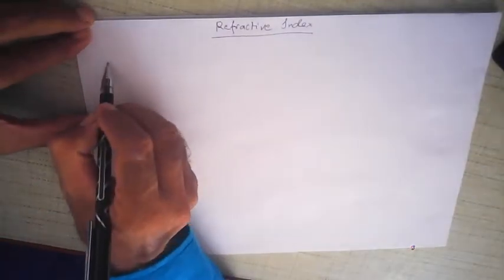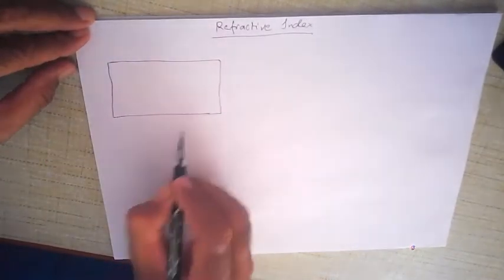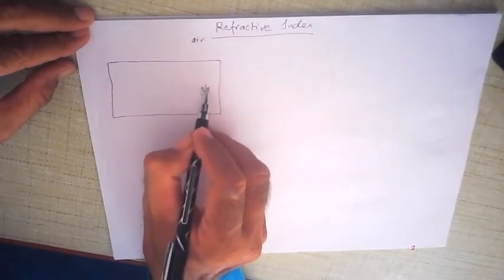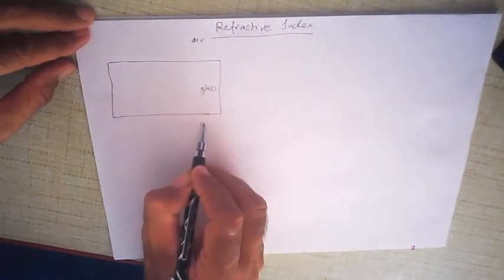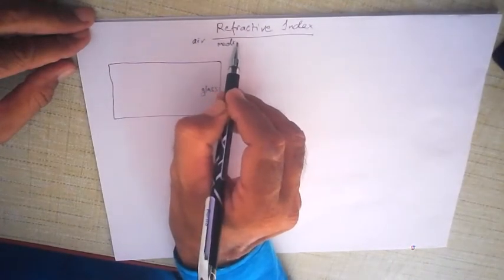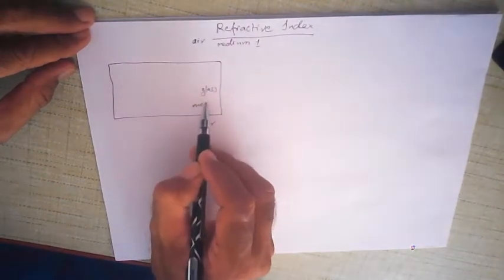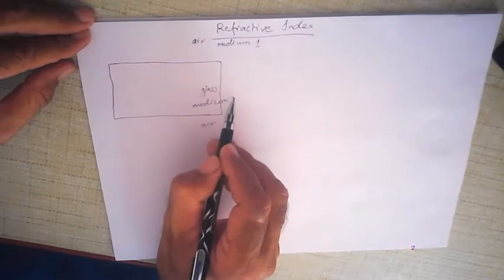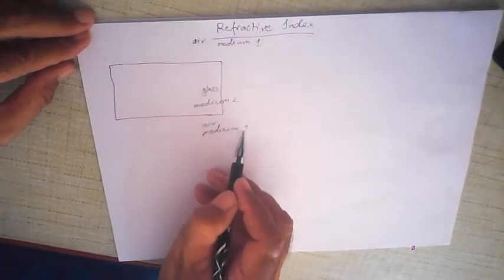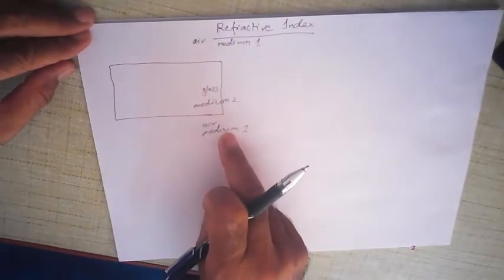Just to recap a little bit, imagine this is your glass slab. This is air, this is glass, and then again this is air. Let us call this medium 1, this is medium 2, and again this is medium 1. That is air, glass, air: medium 1, medium 2, medium 1 once again.